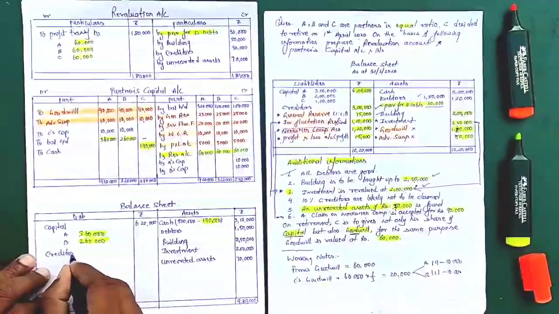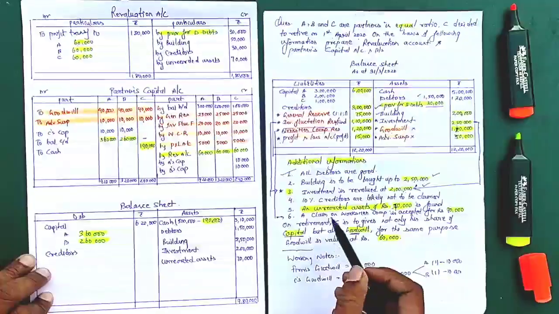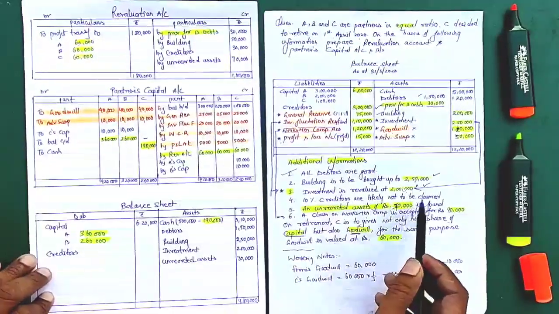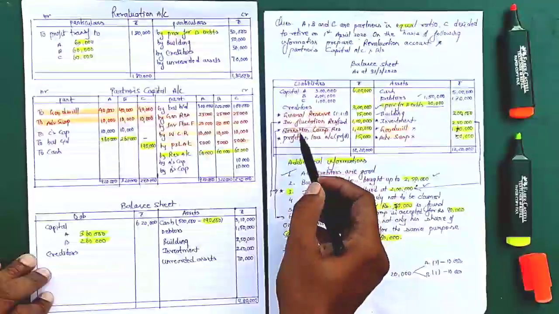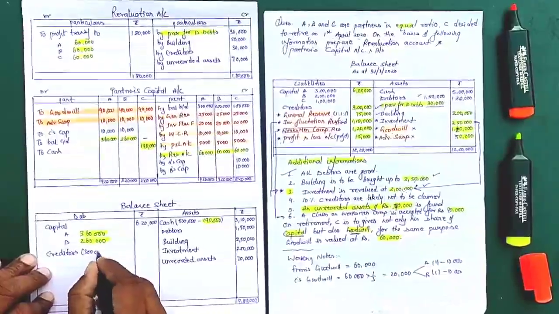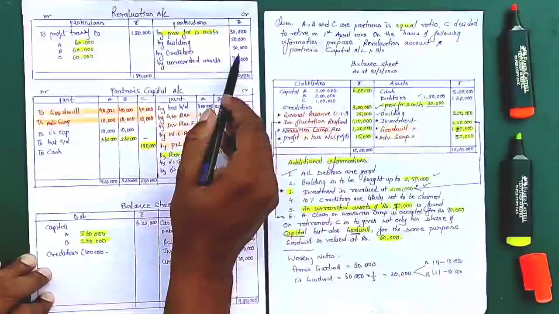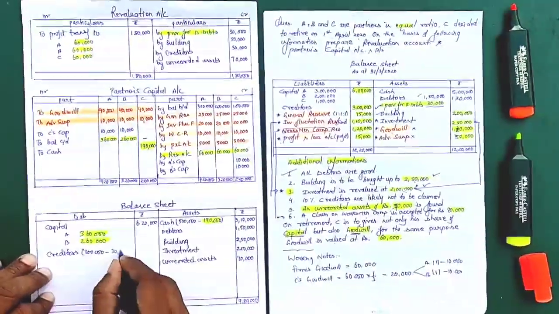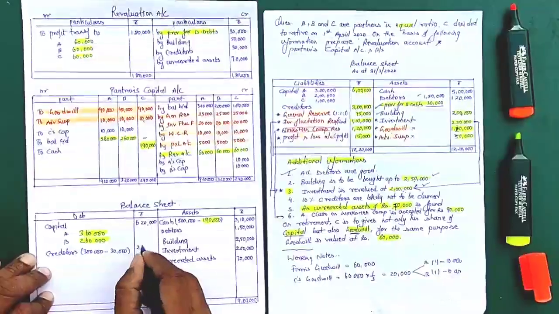Now after this, if there is any additional information like creditors, yes, for creditors there was an additional information, and what is that information? 10% of creditors are not likely to be claimed. So creditors we are having how much? Creditors we are having 3 lakh. So as you see, this 30,000 we took as an income, so this 30,000 will be deducted from here.